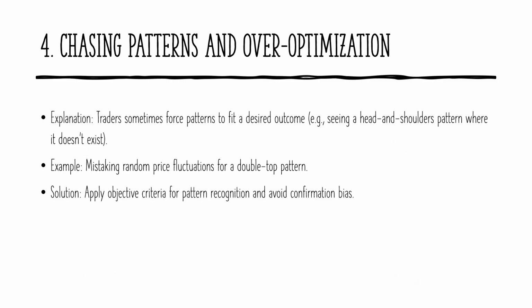One common mistake traders make is forcing patterns to fit their expectations rather than objectively identifying them. This often leads to misinterpreting random price fluctuations as meaningful formations, such as seeing a head and shoulders or double top pattern where none actually exist. Relying on such false patterns can result in poor trading decisions and unnecessary losses. To avoid this, traders should use clear, objective criteria for pattern recognition rather than letting bias influence their analysis. Staying disciplined and verifying patterns with additional indicators helps improve accuracy and decision-making.